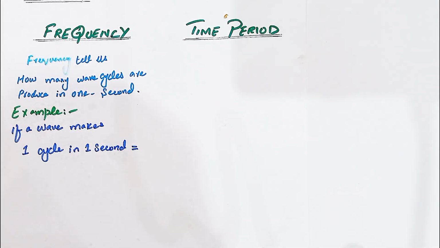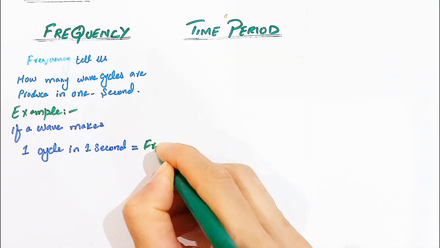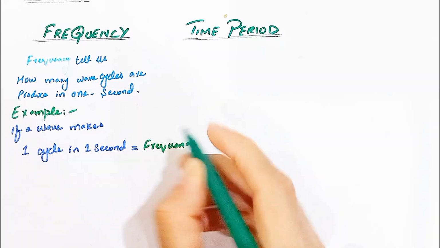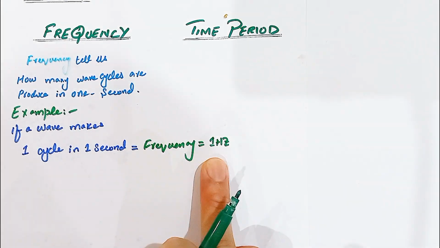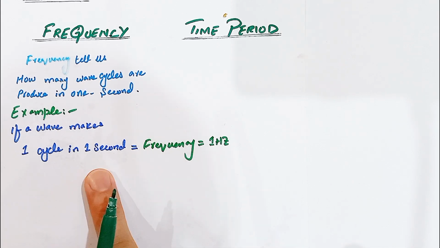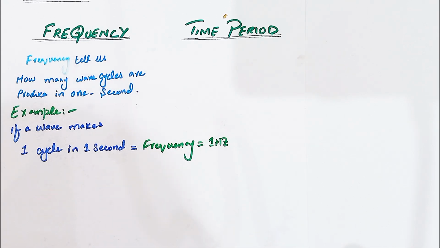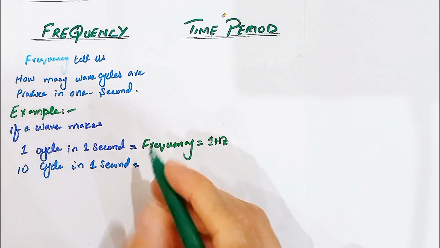Frequency tells us how many wave cycles complete in 1 second. So if frequency is 1 hertz, it completes one wave cycle in 1 second. In the second example, we take that frequency is 10 hertz.